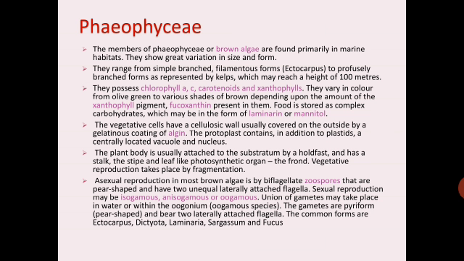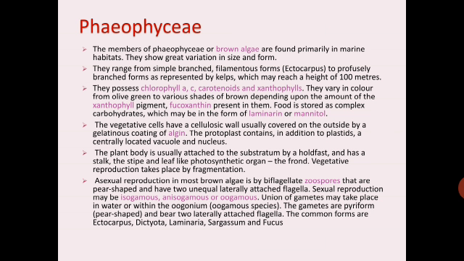The vegetative cells have a cellulosic wall, usually covered on the outside by a gelatinous coating of algin. The protoplasm contains, in addition to plastids, a centrally located vacuole and nucleus. The plant body is usually attached to substratum by a holdfast, and has a stalk, the stipe, and the leaf-like photosynthetic organ, the frond. So it is having holdfast, then it is having a stalk called stipe, and it is having a leaf-like structure which is called frond.